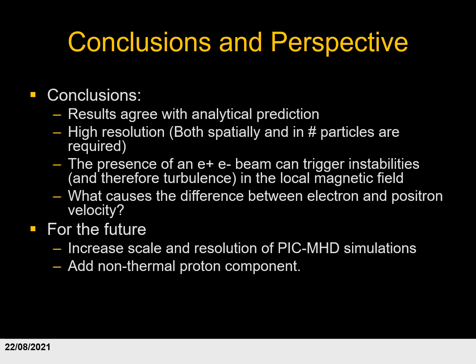What we need to find out right now is what causes the difference between the electron and positron velocities. One possible explanation is that this is due to the background plasma, which consists of electrons and protons. So there is a mass difference in the positive and negative particles in the thermal plasma, but not in the non-thermal plasma, which can create a difference in how they react as the magnetic field starts to move. For the future, we're going to increase scale and resolution of our simulations. What we're also going to do is add a non-thermal proton component to the beam, because there are more than just electrons and positrons trying to get away from the pulsar.